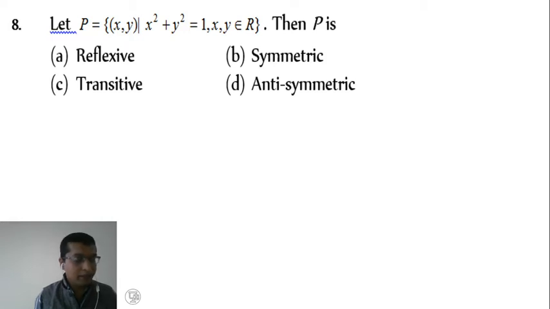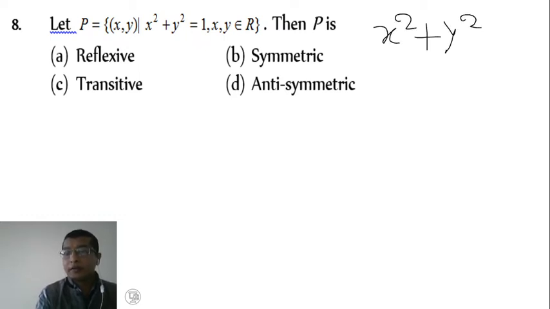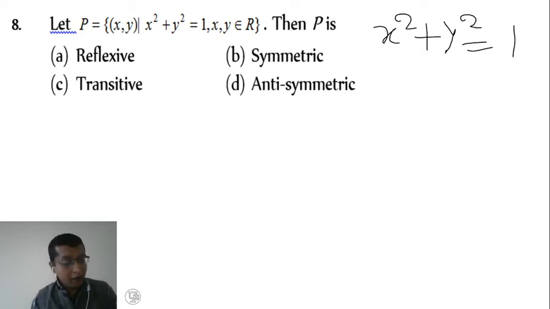Now, example number 8. Here R is a relation defined by the formula x square plus y square equal to 1. Then we have to examine whether it is reflexive, symmetric or transitive.